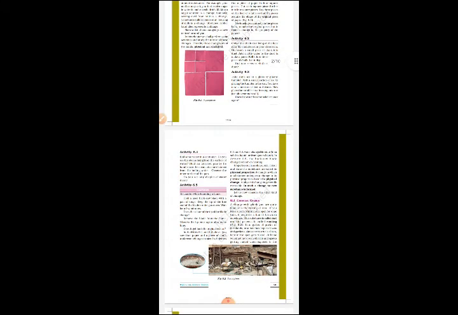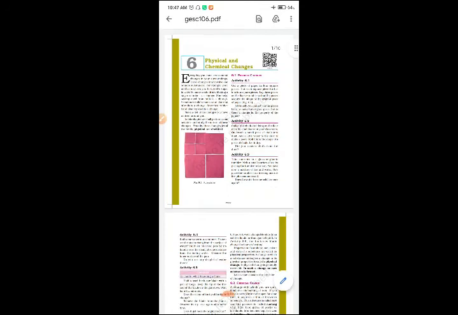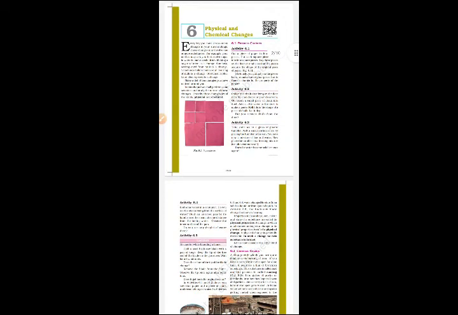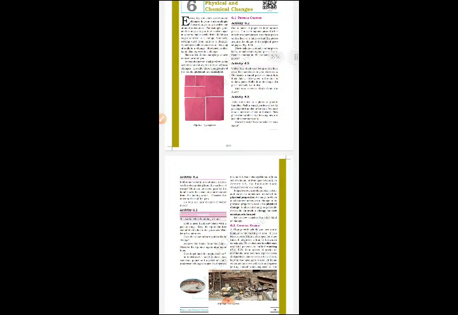Next, make a list of 10 changes you have noticed around you. In this chapter, we shall perform some activities and study the nature of these changes. Broadly, these changes are of two kinds, children. Which are they? Physical changes and chemical changes. First is physical change, second one is chemical change. First is physical change; by some activities we have to see.